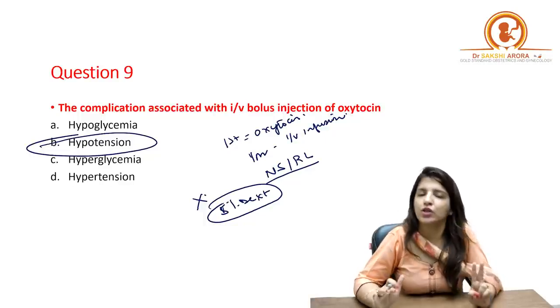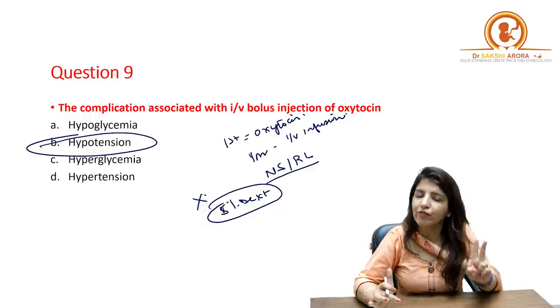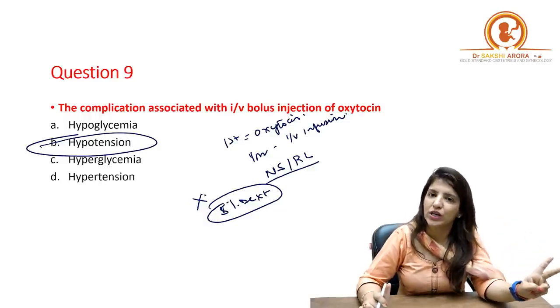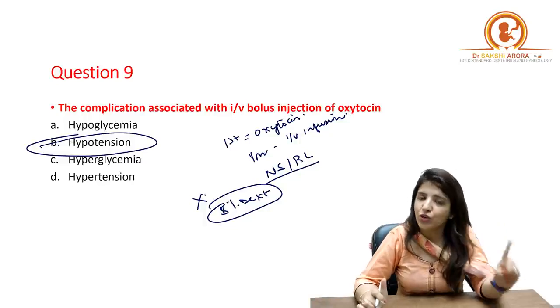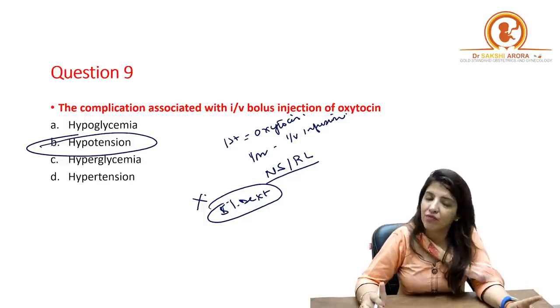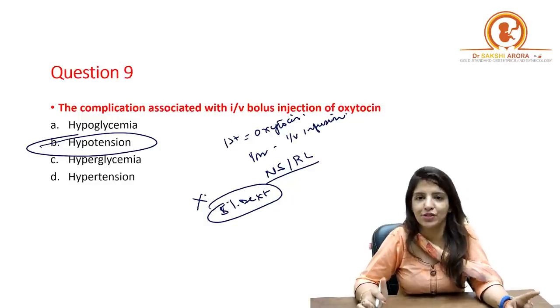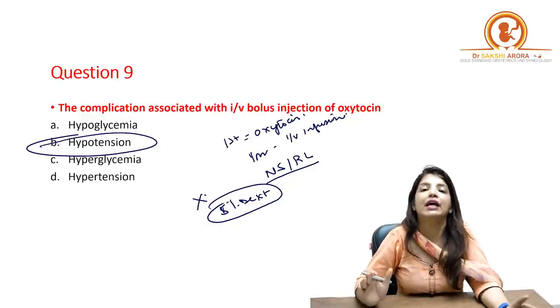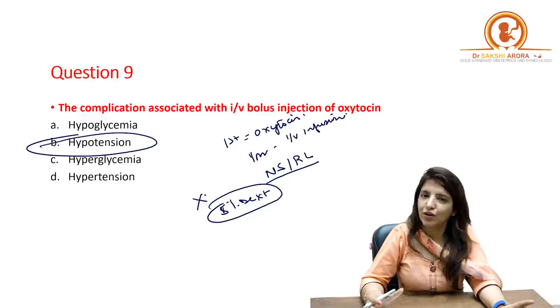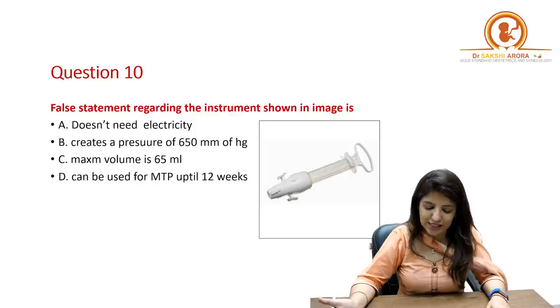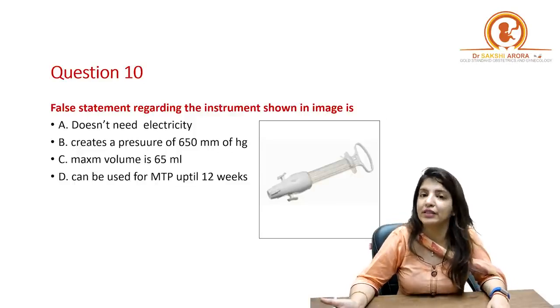So there are two things which you will have to keep in mind. Never give oxytocin as IV bolus, because it can lead to hypotension. Number two, when you are giving oxytocin as IV infusion, never give it in dextrose 5% solution. Always give it in electrolyte rich media like ringer lactate or normal saline. Clear?